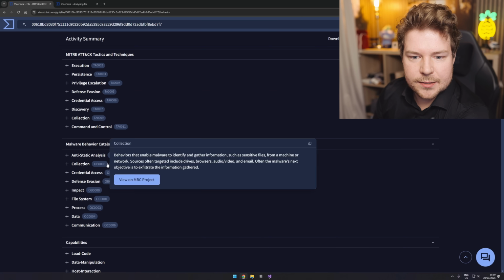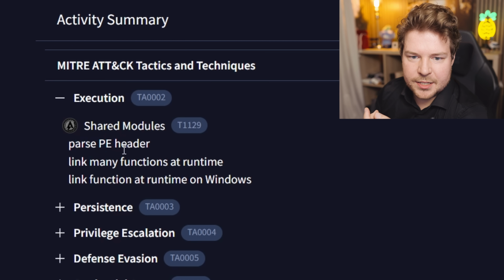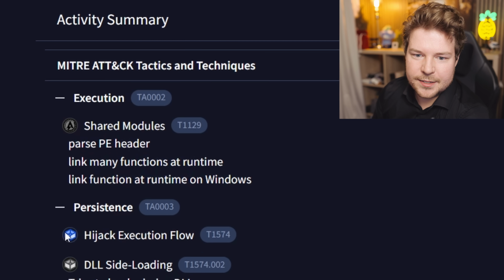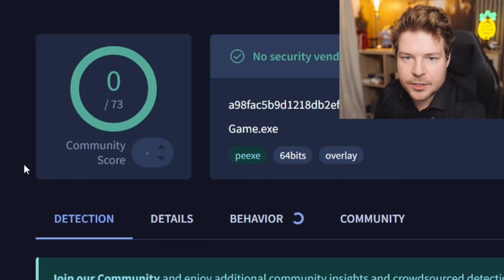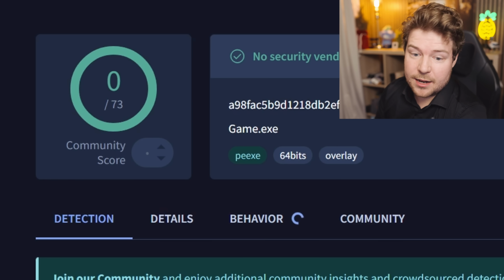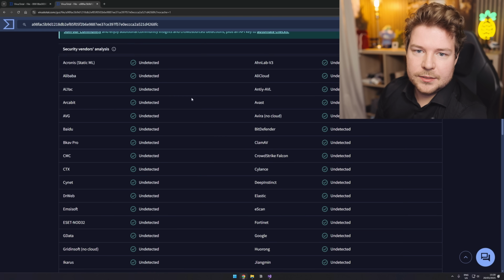I don't really know how to read this. I'm literally reading this for the first time. MITRE tactics. I don't know what that means. Parse PE, portable executable. I'm guessing header, link many functions at runtime on Windows. Yes, that's how programs work. Hijack execution flow. Anyway, back to the Cute Farm exe. Yeah, this says 0. So what does that mean?